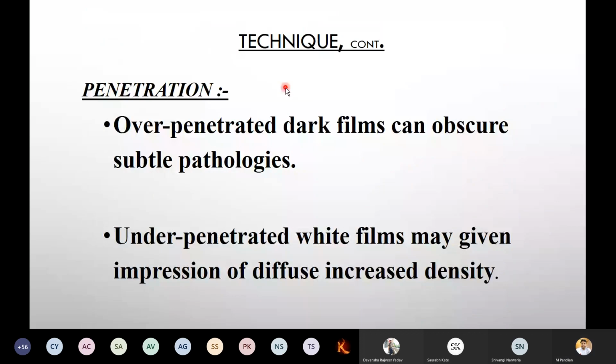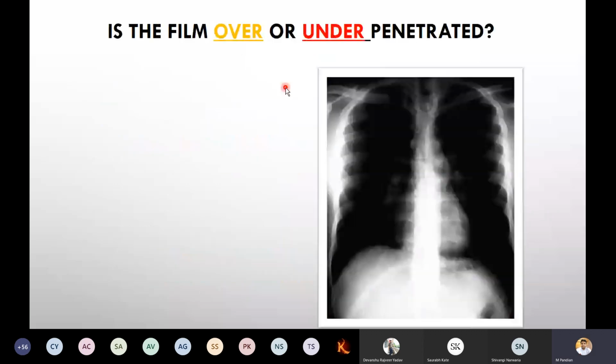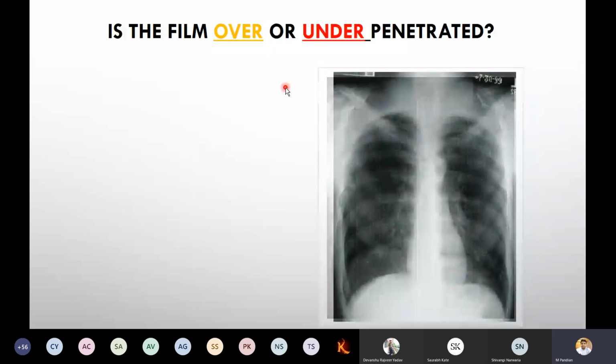Now, sir, how to identify the penetration? An over-penetrated dark film can obscure subtle findings, which will be confusing for the pathologist. Next is under-penetration, which gives a white film and may give the impression of diffusion, increased density. So how to identify over-penetration or under-penetration? Now you can see this film, which one is over, which one is under. You are going to answer me. First one is this, second one is this.